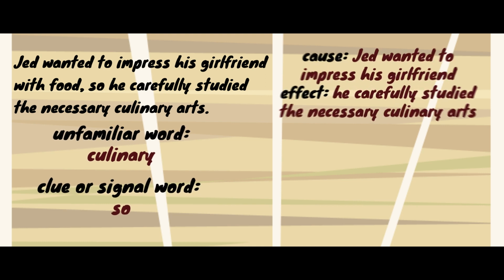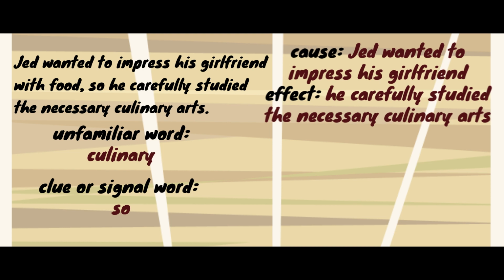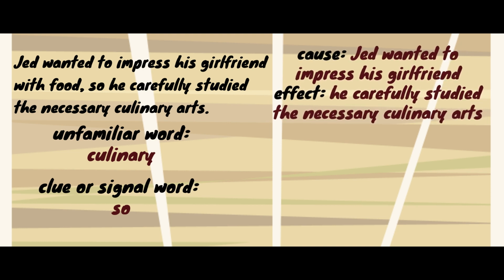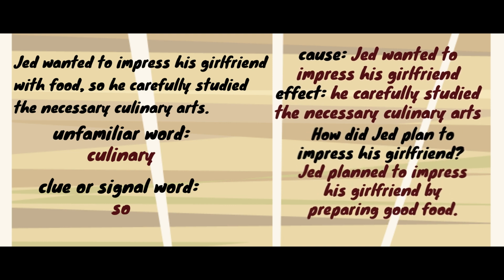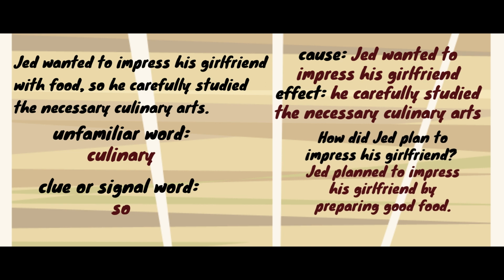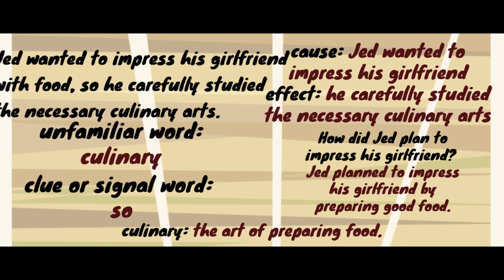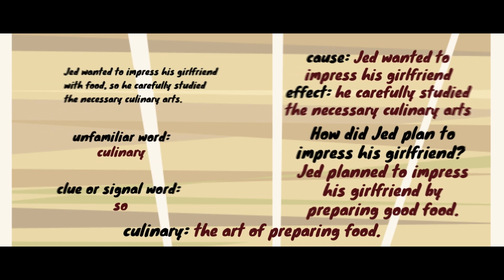Cause: Jed wanted to impress his girlfriend with food. Effect: He carefully studied the necessary culinary arts. Now, how did Jed plan to impress his girlfriend? He planned to impress his girlfriend by preparing good food. Now, what is the meaning of culinary? The meaning of culinary is the art of preparing food.